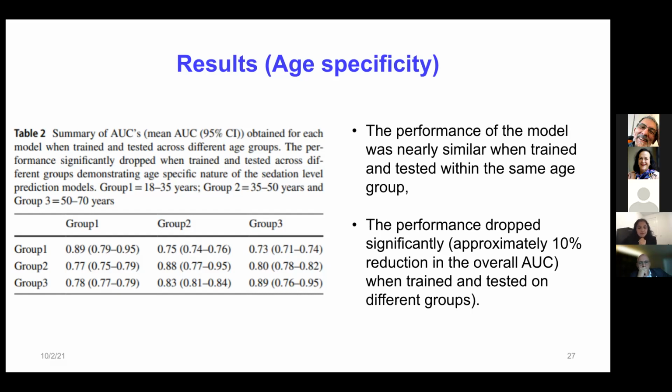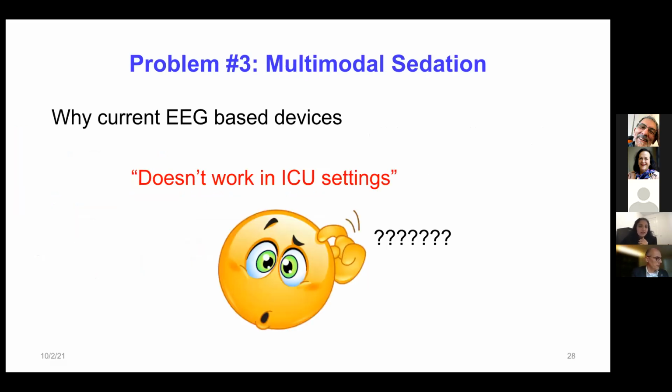Yeah. So we concluded that machine learning and artificial intelligence were much needed to develop an independent sedation level monitoring system with all this. And the third problem we tried to address was why the current EEG-based devices do not work in the ICU settings.